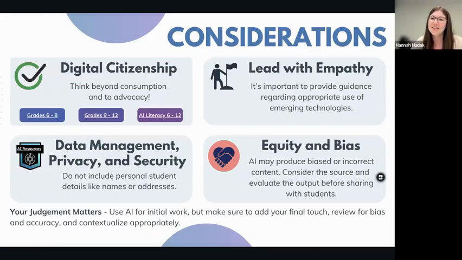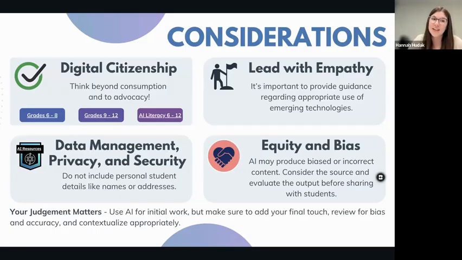We also want to make sure to lead with empathy. This means understanding that students approach AI with different feelings and experiences, from excitement to uncertainty. But empathy alone isn't enough. Students also need clear guidance about what appropriate use of emerging technologies looks like. Without that guidance, they won't know what's expected of them. By combining empathy with clear expectations, we create trust and help students use AI as a tool to support learning rather than a shortcut or replacement.